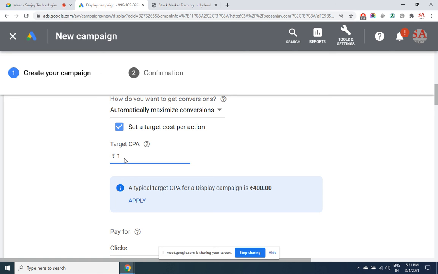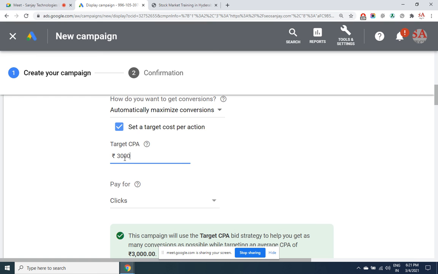So pay generously. If my admission fee is 15,000 and I have at least, let's say, 50% margin, 7,500 rupees, then I can happily pay 3,000 rupees to Google. The more you pay, the more aggressively your ad will get displayed, and the more admissions you would get.